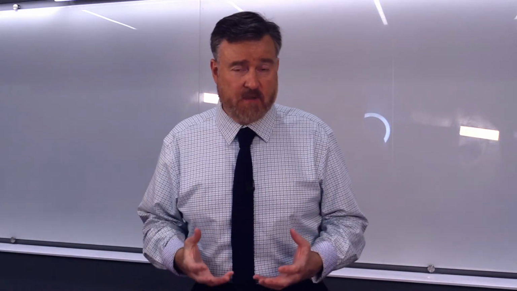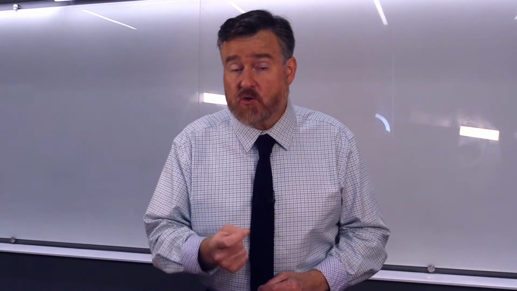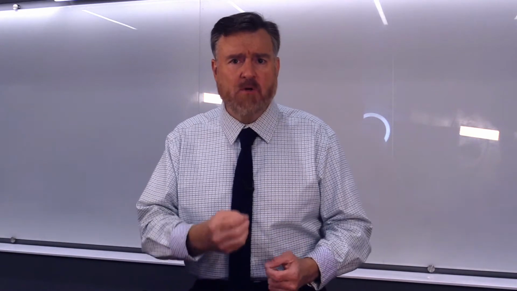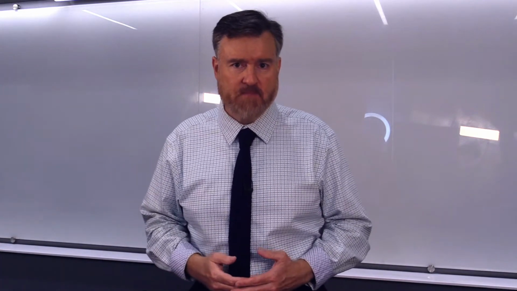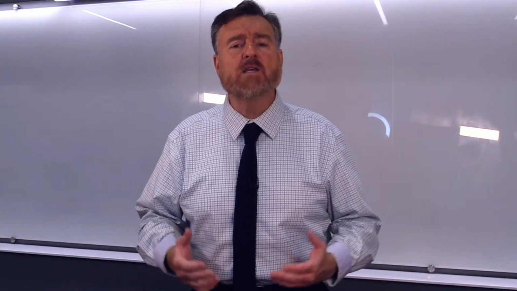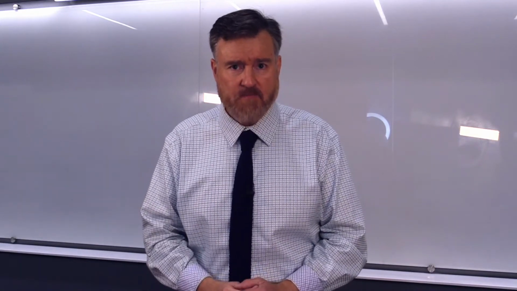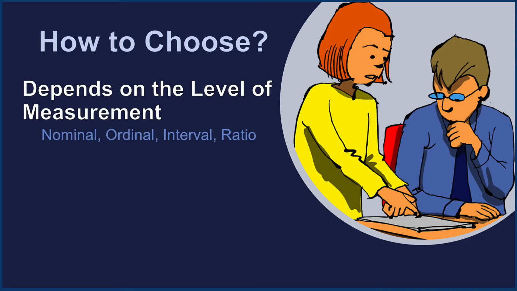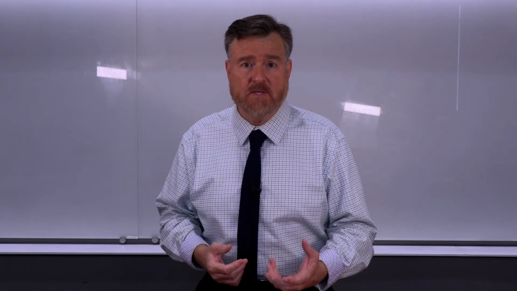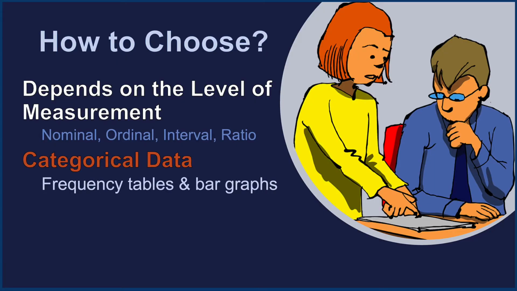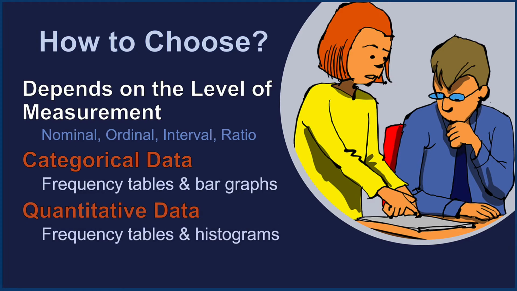If we're going to use our descriptive statistics, we need to know how to choose which type of graph or table or numerical presentation is best for our data. How do we choose? And the answer, as always, will depend upon the level of measurement. Are our data nominal, ordinal, interval, or ratio? And are the data categorical or continuous? Categorical data will be described using frequency tables and bar graphs, whereas quantitative data will be described using frequency tables and histograms.